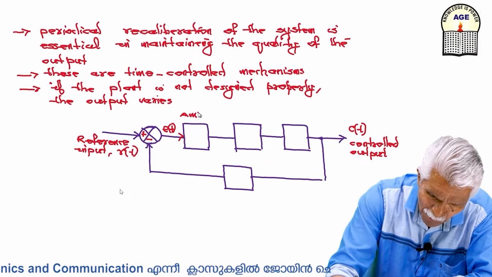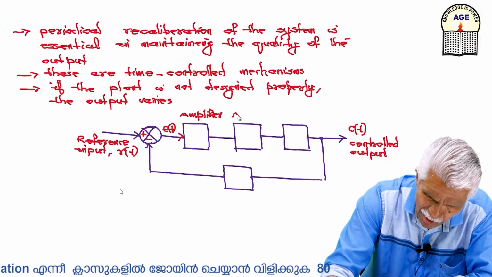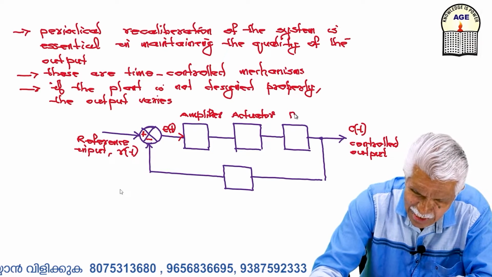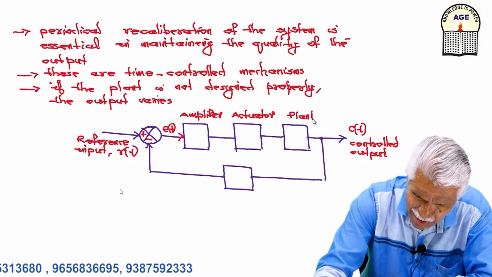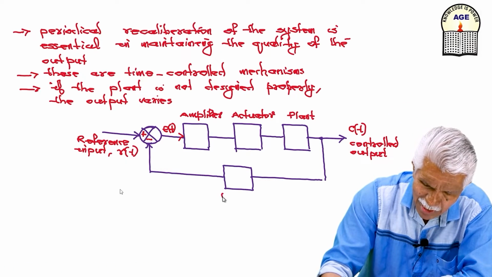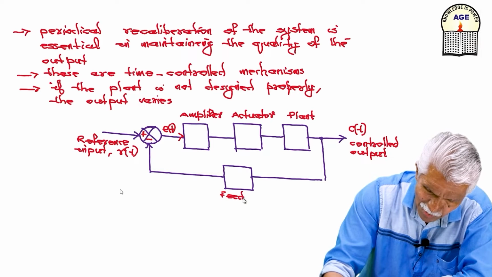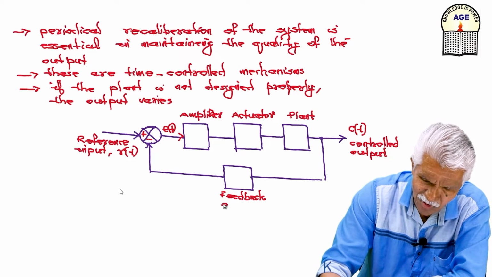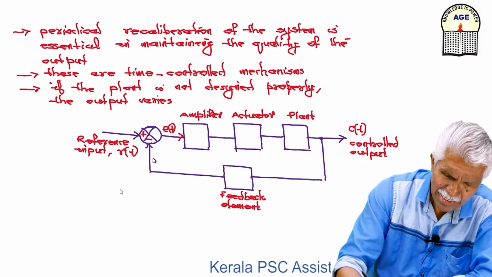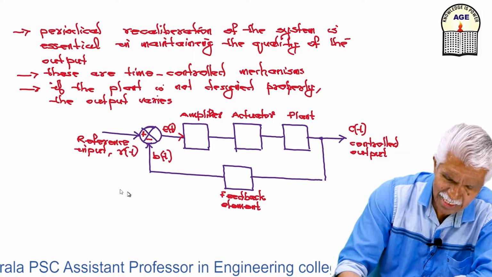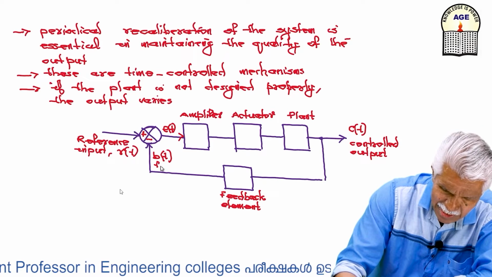Normally we will have an amplifier block, an actuator block, and a plant. This block is what I am going to control. This is my plant. And this is my feedback element. It can be a potentiometer, it can be a tacho generator, etc. This signal I call b(t), my feedback signal.